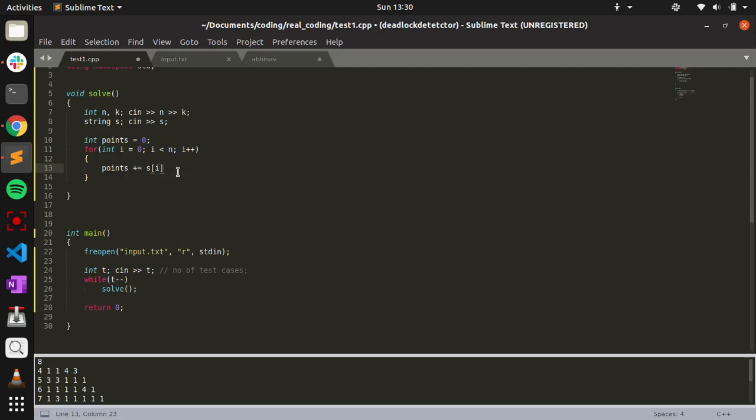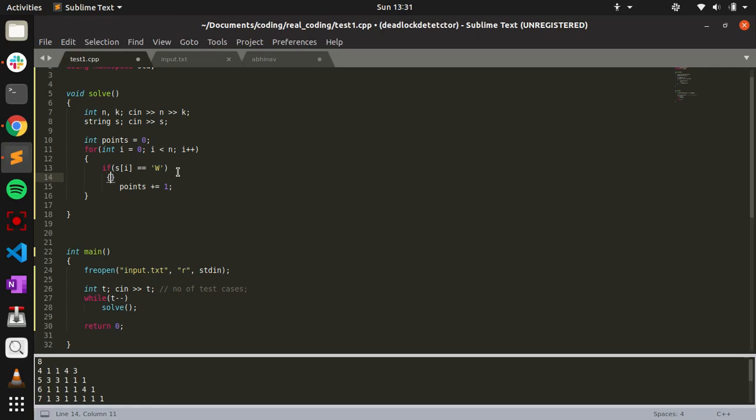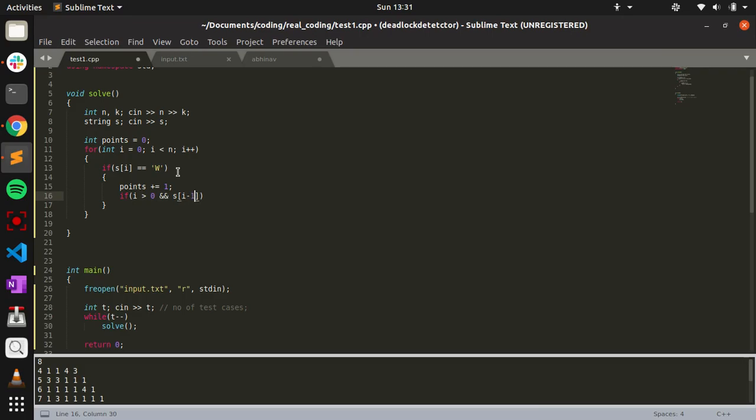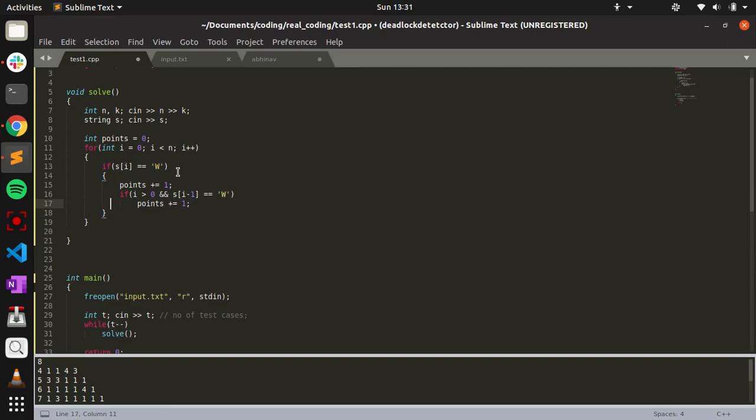Now, points will be increased by 1 if s of i is equal to W. But in case the previous character is also W, we'll increase the points by 1 again, so basically we are increasing the points by 2.